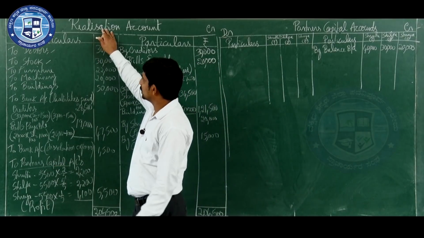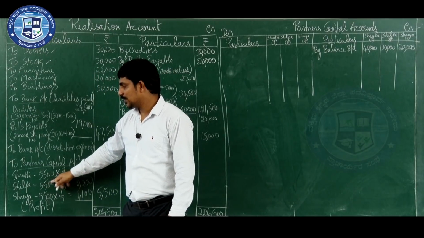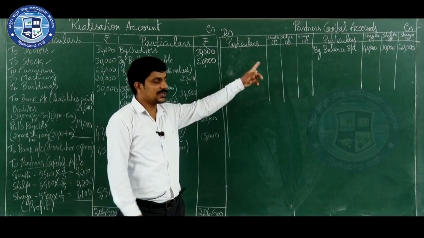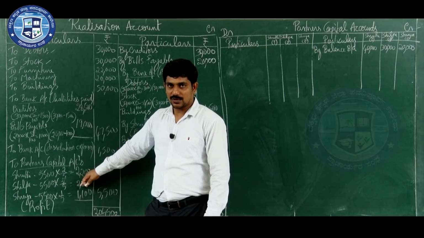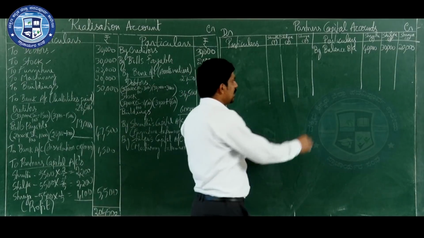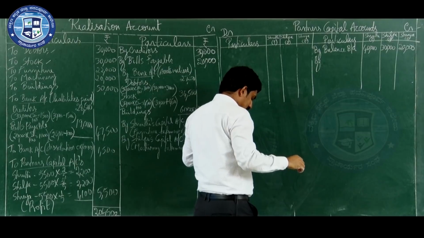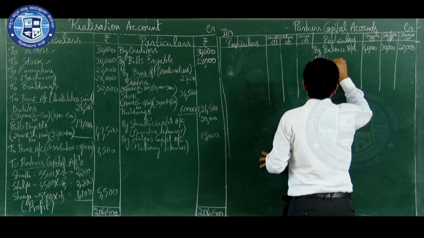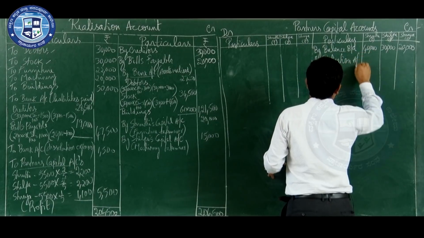Now in the realization account, which side have you written partners capital account? Debit side you have written. Now we need to transfer this amount to the partners capital account. When you are transferring, which side will it go? Opposite side of the account. From the debit side, it will go to the credit side. From which account are you transferring? Realization account. By realization account.